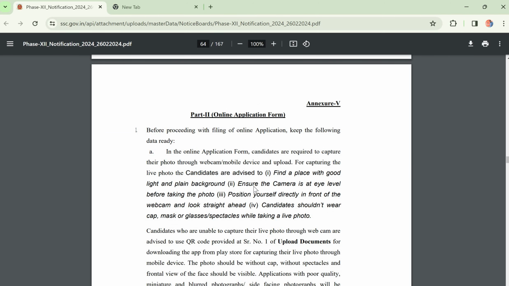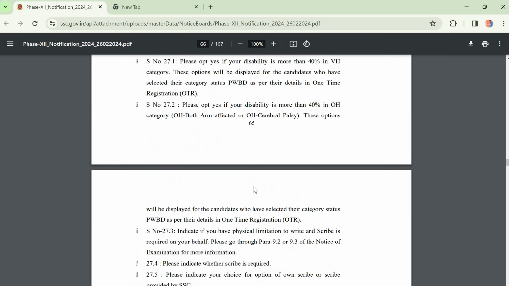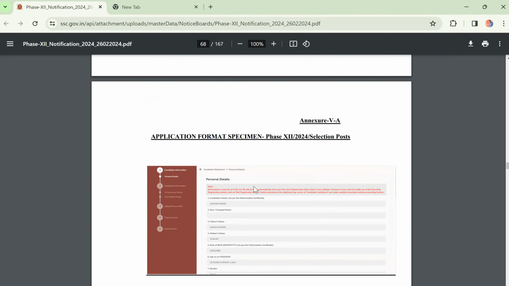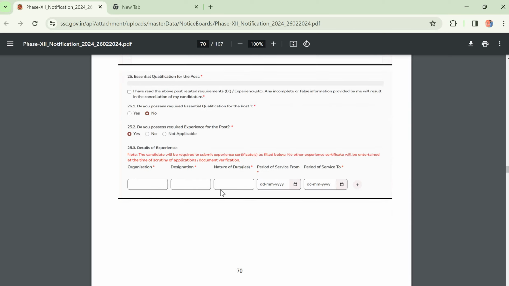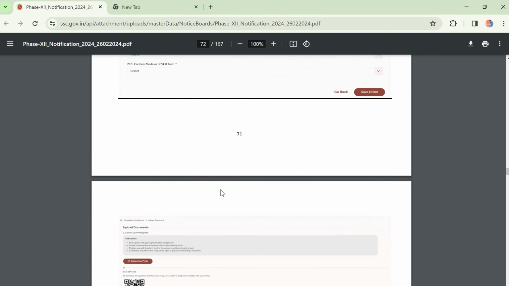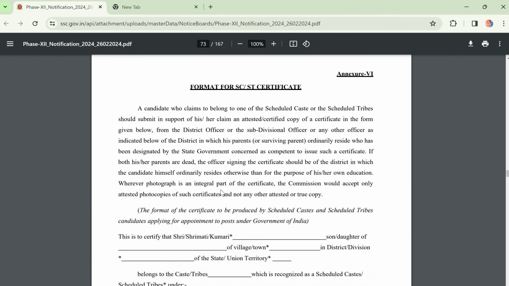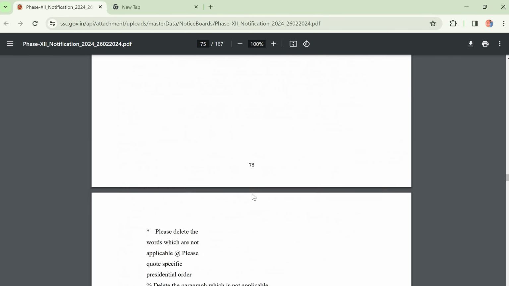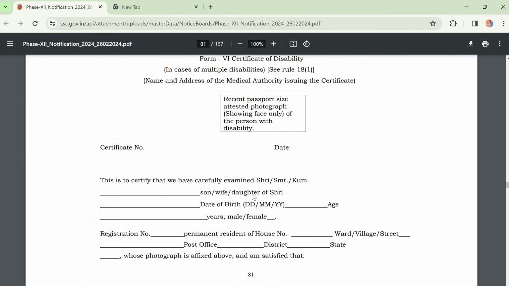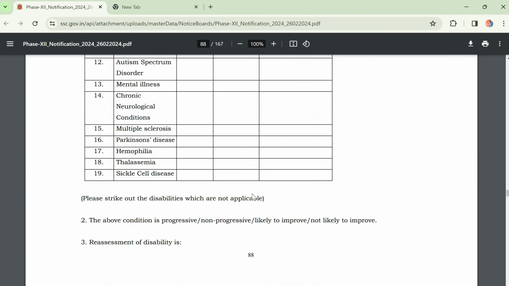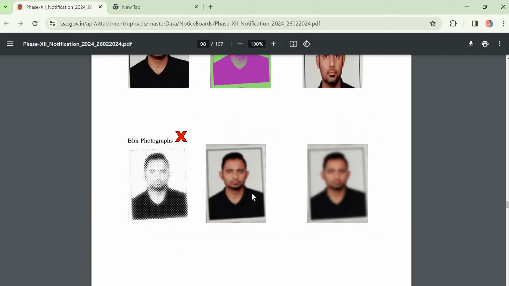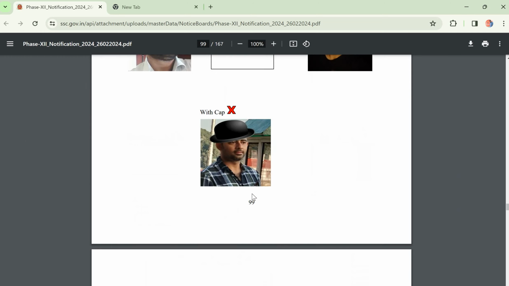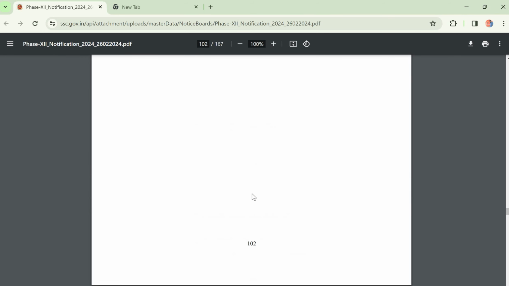After that, part 2 is the online application process. We have to submit our application by logging in using your details. Just fill in your details, everything, and write your qualification and experience. Just write it and submit, that's it. These are the certificates they have given. It is not mandatory for now. First we have to qualify the exam, then only we can write the exam. The photo must be clear. Keep this in mind, don't wear caps and specs, black specs.